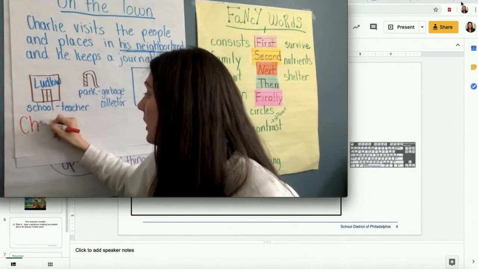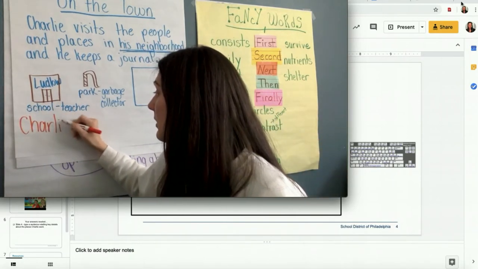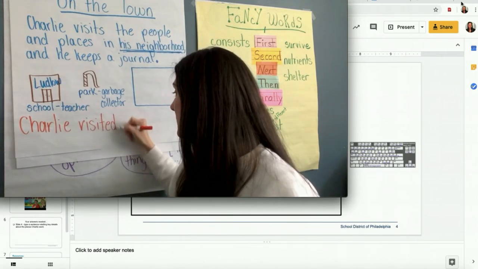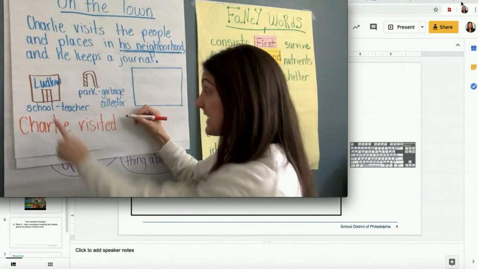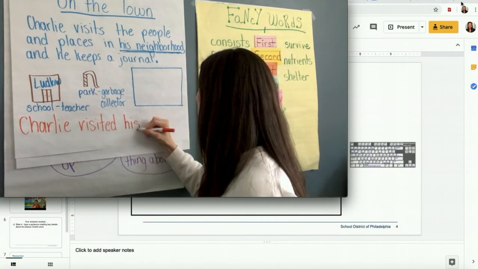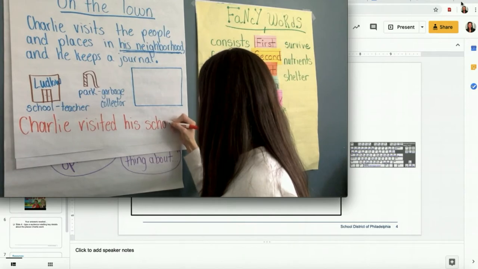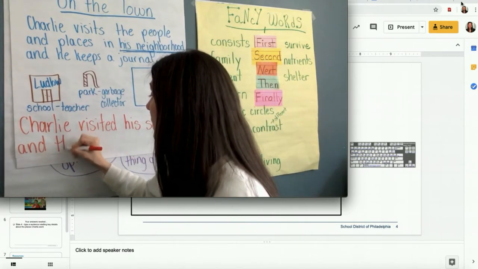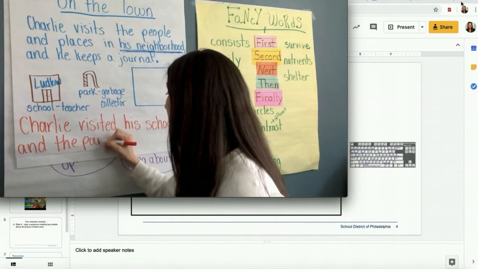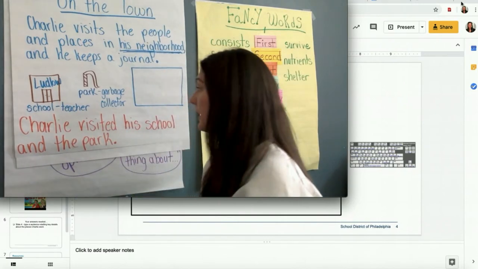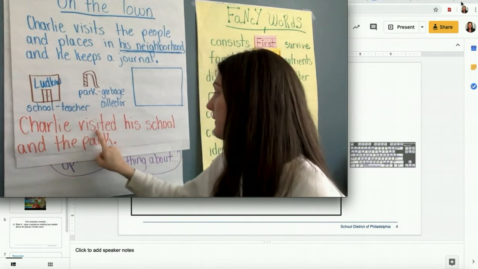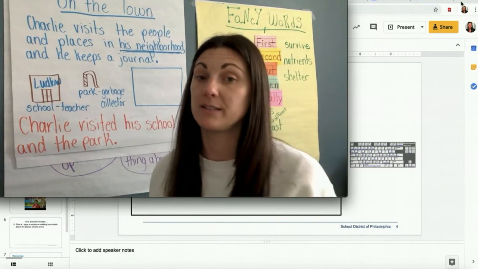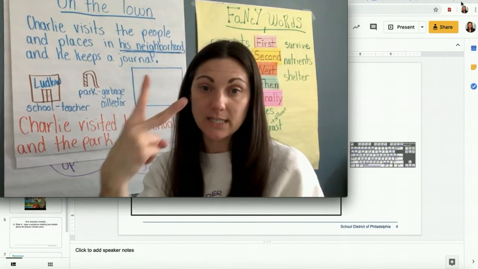So Charlie visited, I'm going to say his school, and the park, period. Charlie visited his school and the park. So I named 2 of the places Charlie visited, 2 key details from the story.